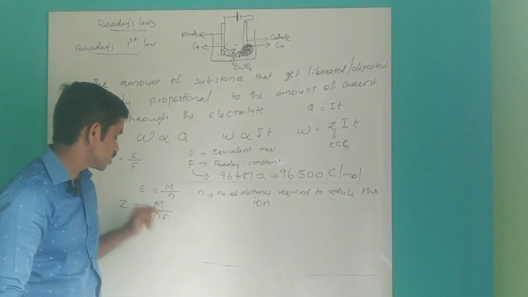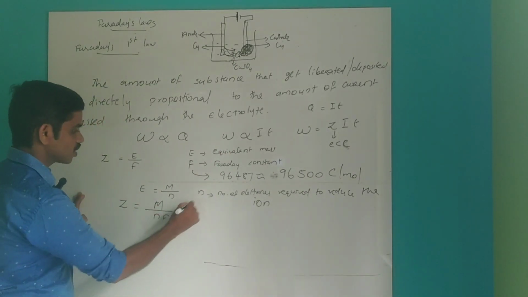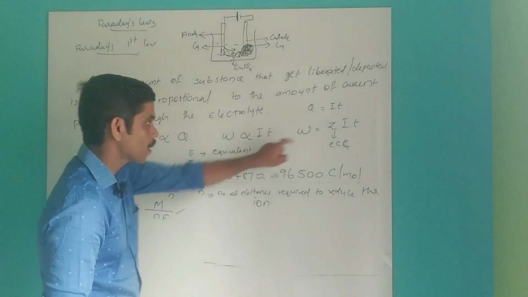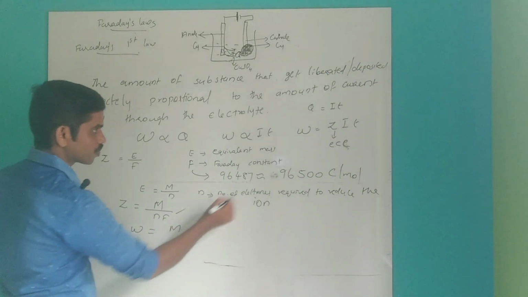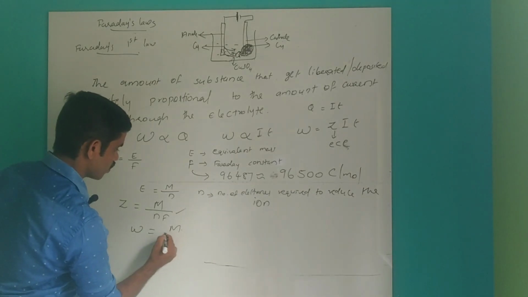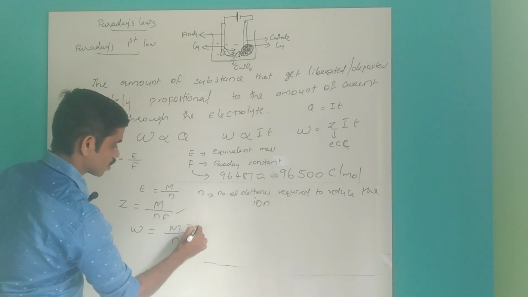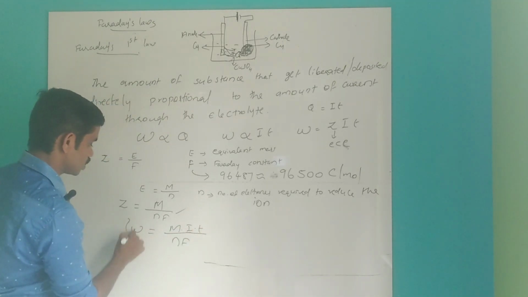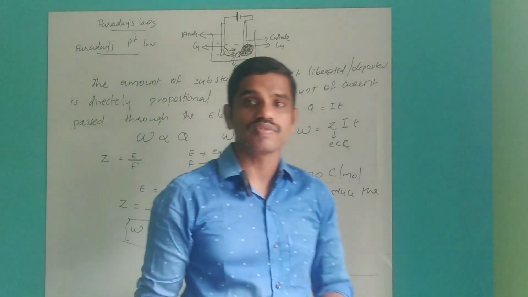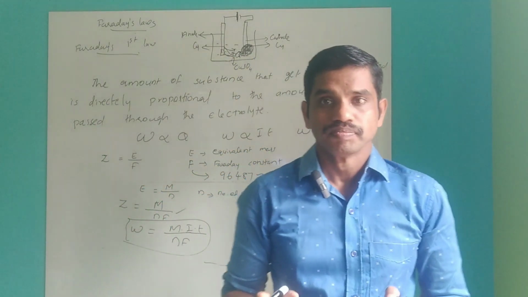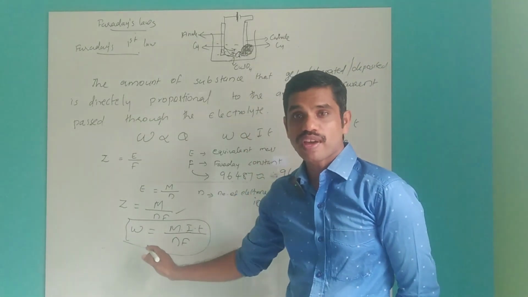Now you got the value of Z. Put the value of Z in this equation, and we get W is equal to M into I into T divided by nF. This is a very important equation we will use for the problems. This is the mathematical representation of Faraday's first law.